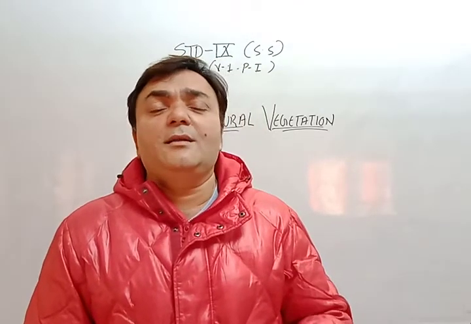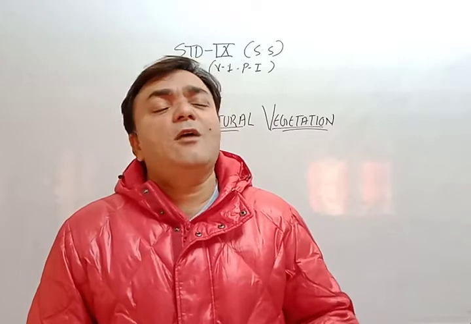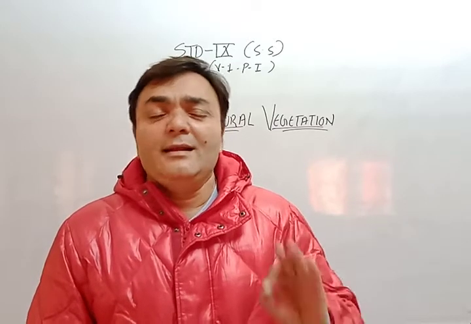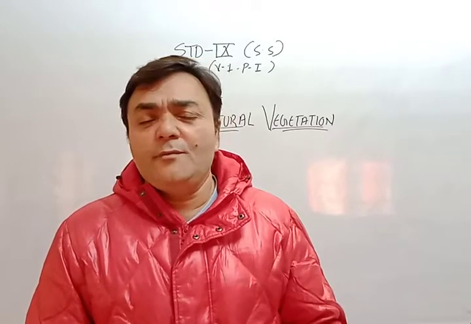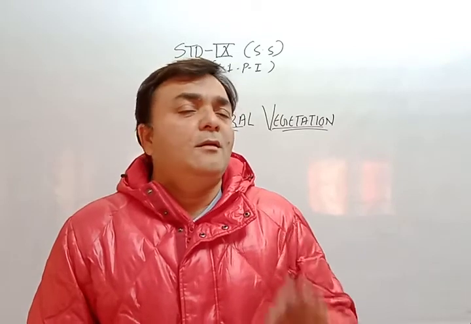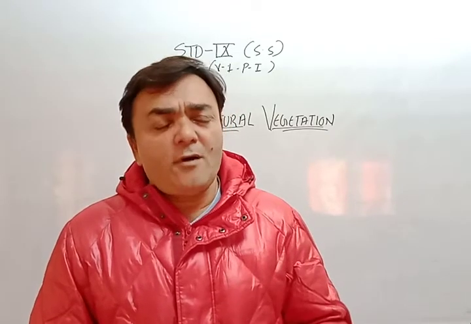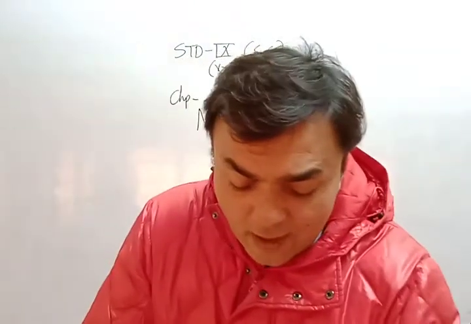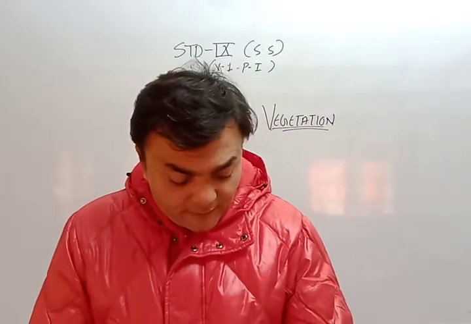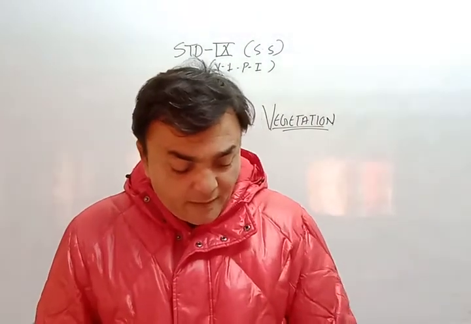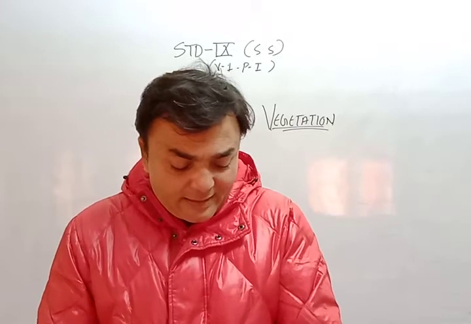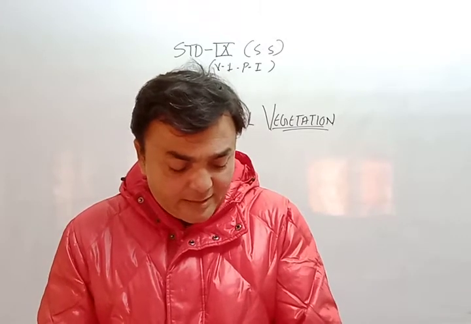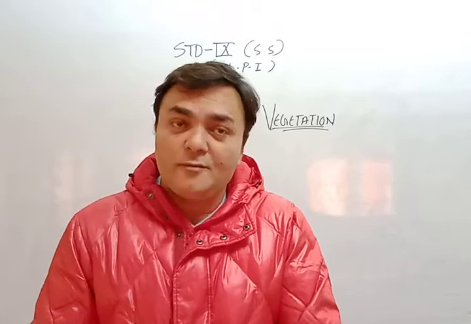So these are the particular points: trees of about 60 meters, dense, lots of humidity due to shrubs, large dense forest, and no autumn. So it is called green forest. In the map on page number 132, you can see tropical evergreen forest, tropical deciduous, mountain forest, mangrove forest, thorn forest.